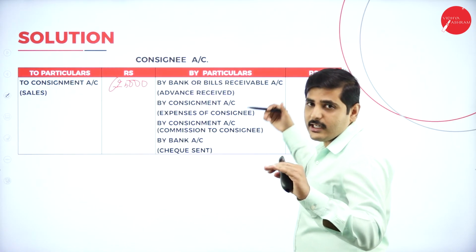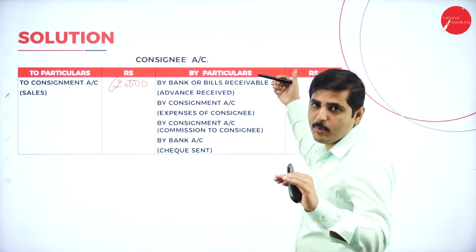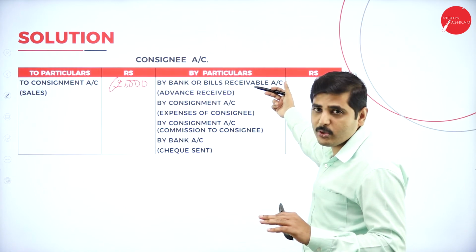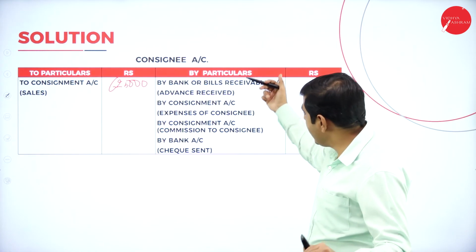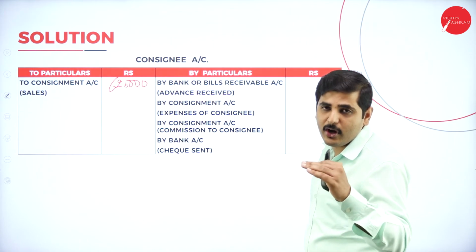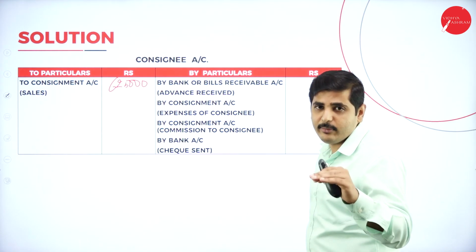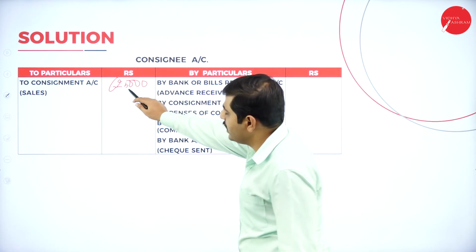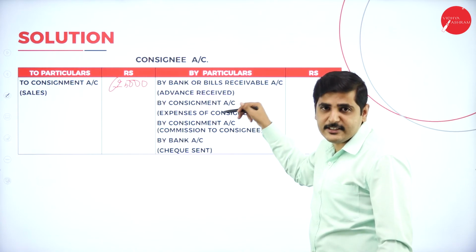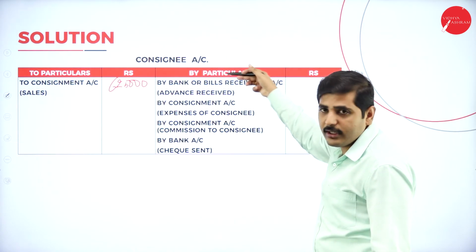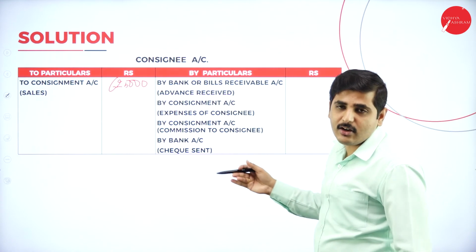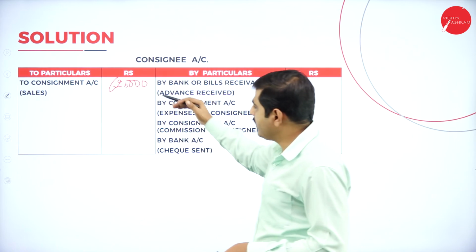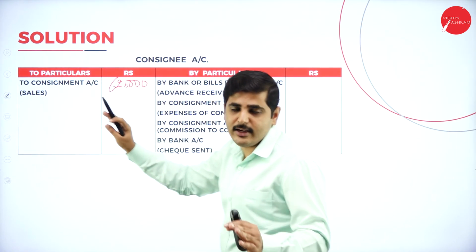He will deduct whatever the amount he has paid as a security deposit or the bills receivable. He has paid some amount to consignor, that amount he will deduct. Again, he will deduct his expenses. Because he is an agent, any expenses done by him, the consignor has to pay back. So while paying the amount to consignor, he will deduct his commission, his expenses on the sale of goods, and also his deposit or the bills receivable with the consignor. All the amount will be deducted. Remaining amount will be transferred to consignor account.